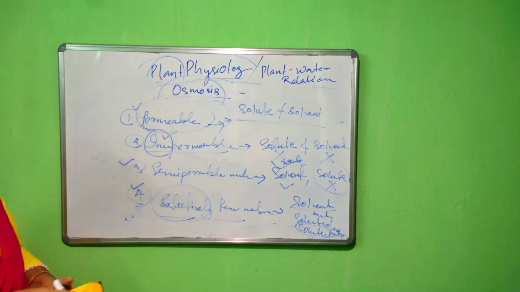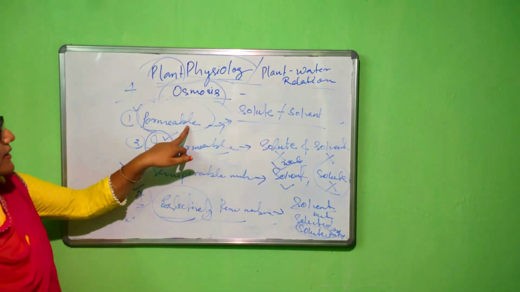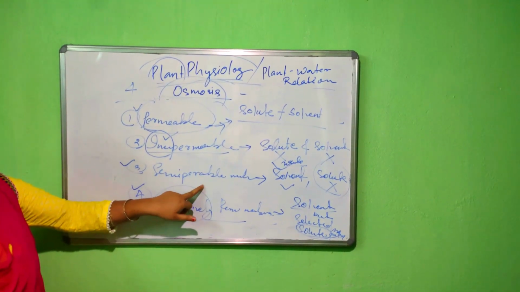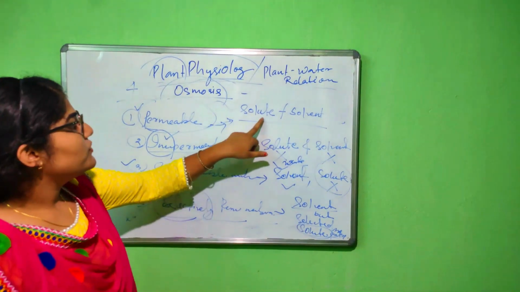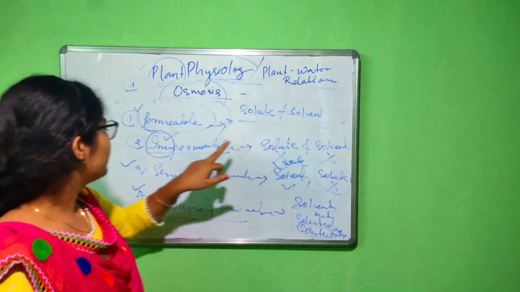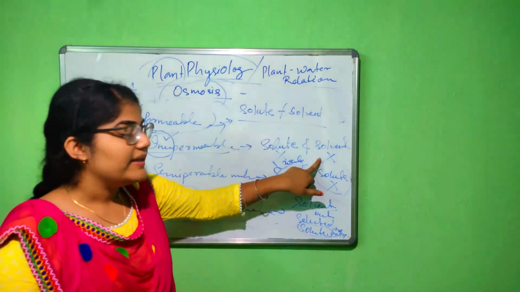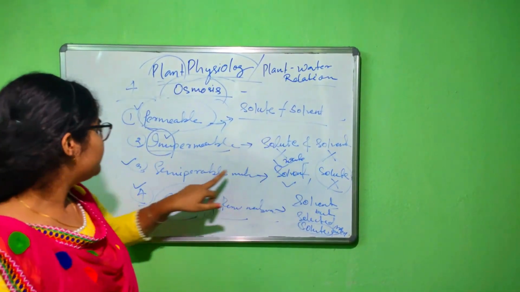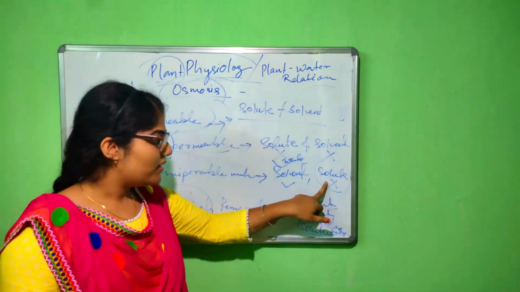See again, there are 4 types of membranes. First one is the permeable, then the impermeable, semi-permeable and the selectively permeable. In permeable, both solute and solvent can pass. In impermeable, both the solute and the solvent cannot pass through the membrane. In semi-permeable, solvent can pass but not the solute.